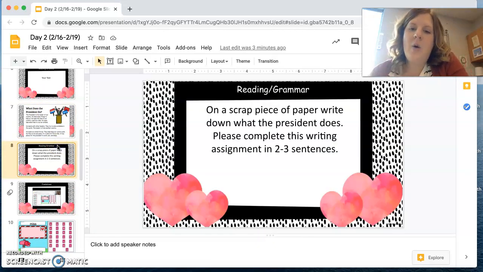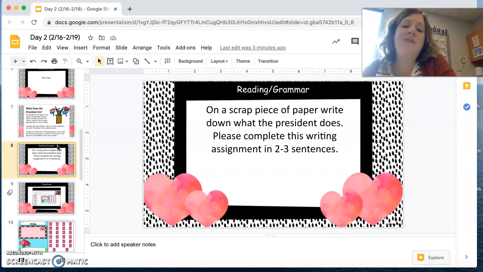So now we are going to do a little bit of a writing activity. So you need to grab a scrap piece of paper. And when I say a scrap piece of paper, I don't care if it's a piece of paper and there's something on the back of it and you turn it over and it's a blank side, that's perfectly fine, okay? And if you need paper for these assignments, please let me know and I'll send home some paper, okay? So on a scrap piece of paper, you're going to write down what the president does. So you're going to do this writing assignment in about 2 to 3 sentences, okay?